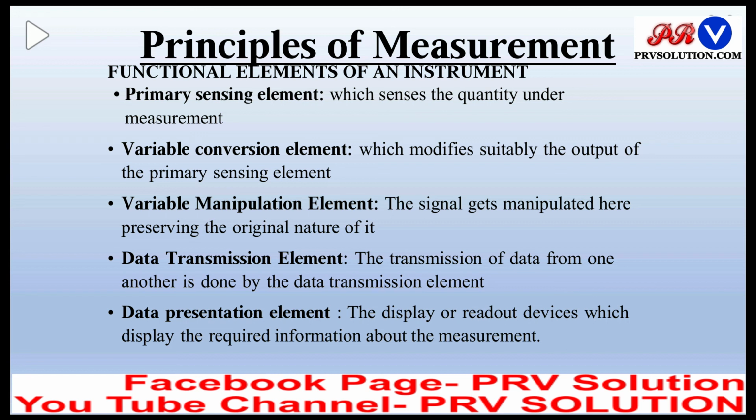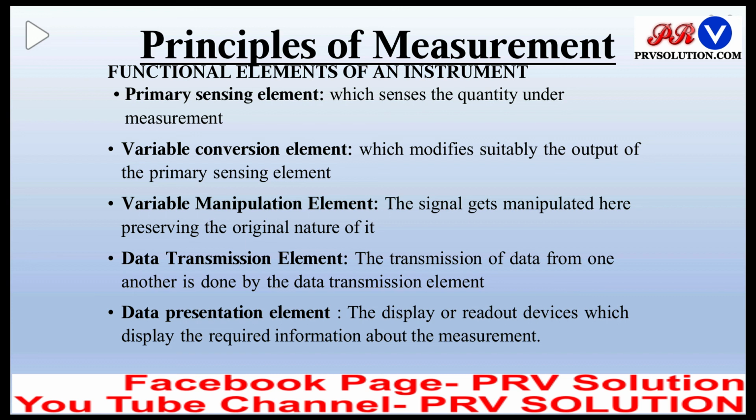Next element is the data transmission element. The transmission of data from one point to another point is done by the data transmission element. And last is the data presentation element. The value of the measured quantity must be presented to the observer.